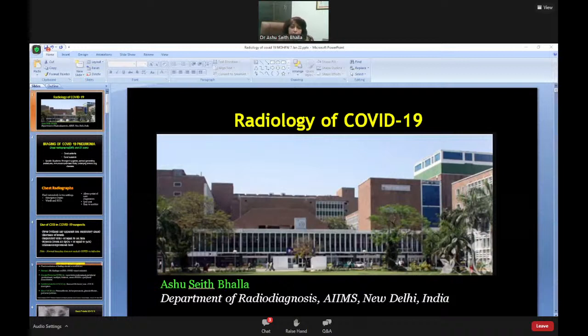So in imaging of COVID-19 pneumonia, we'll discuss this in two subsets. One is patients who are suspects, and the other is patients who already have RT-PCR or equivalent microbiology proven disease.